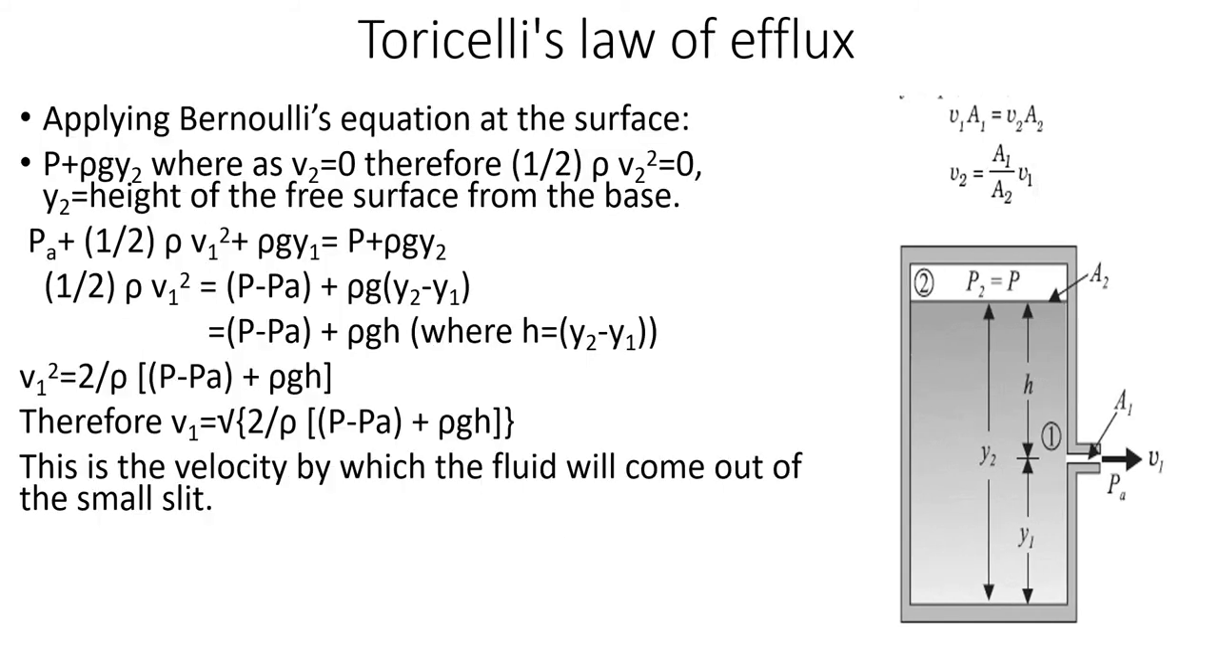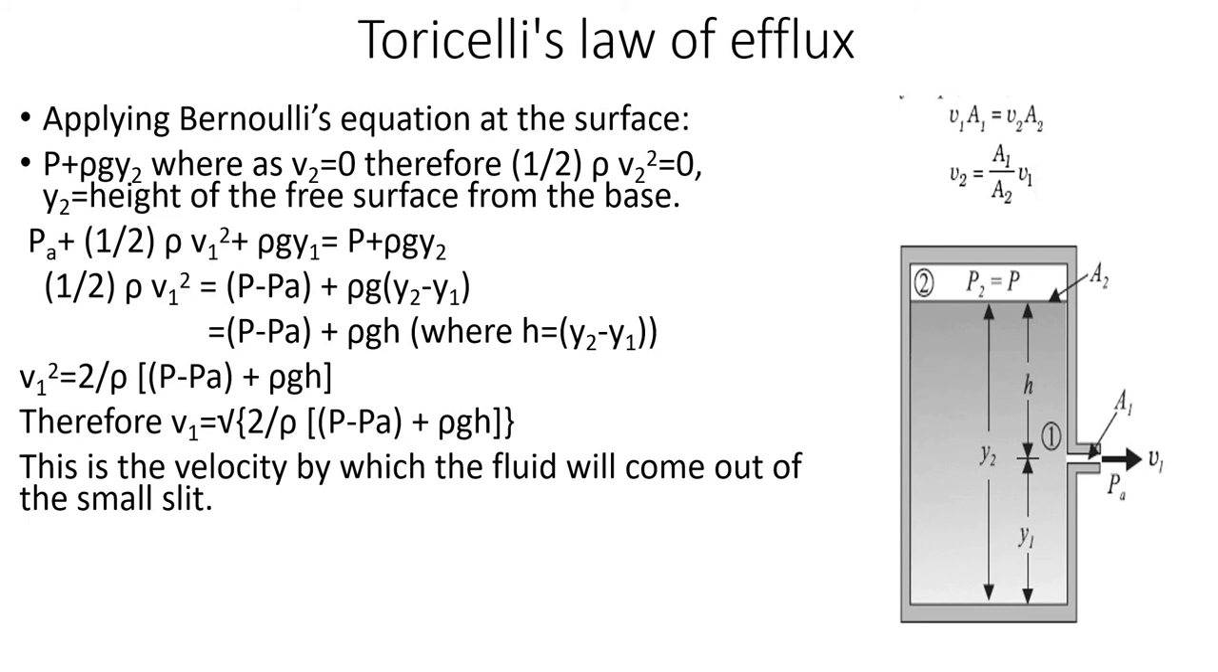Same way we can apply Bernoulli's principle to the topmost surface. So there we can write rho g Y2 plus P. Velocity at the topmost surface is 0. So according to Bernoulli's principle, the sum of kinetic energy, potential energy and pressure energy per unit volume at the slit and at the surface should be the same. So PA plus half rho V1 squared plus rho g Y1 equals P plus rho g Y2, where P is the pressure at the topmost surface.